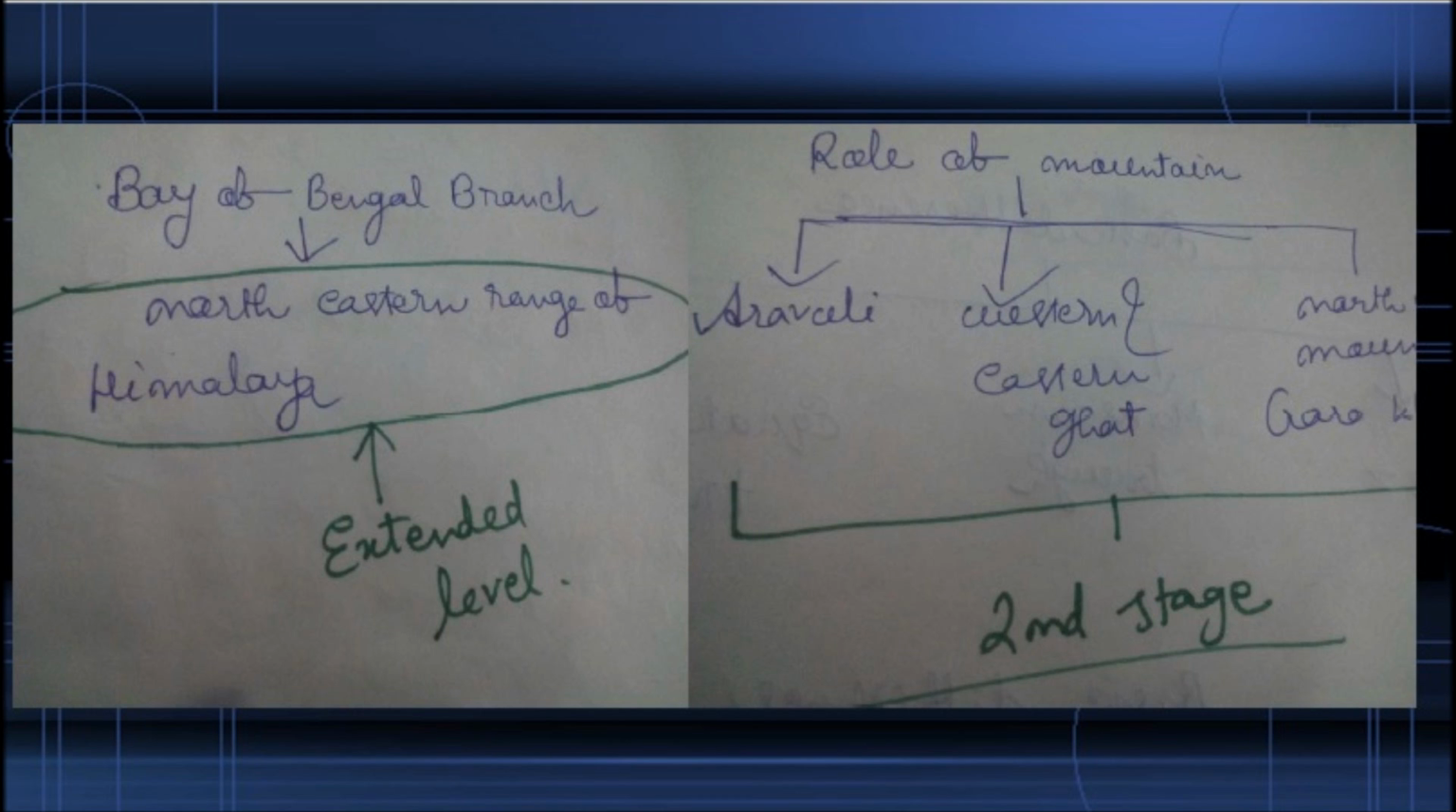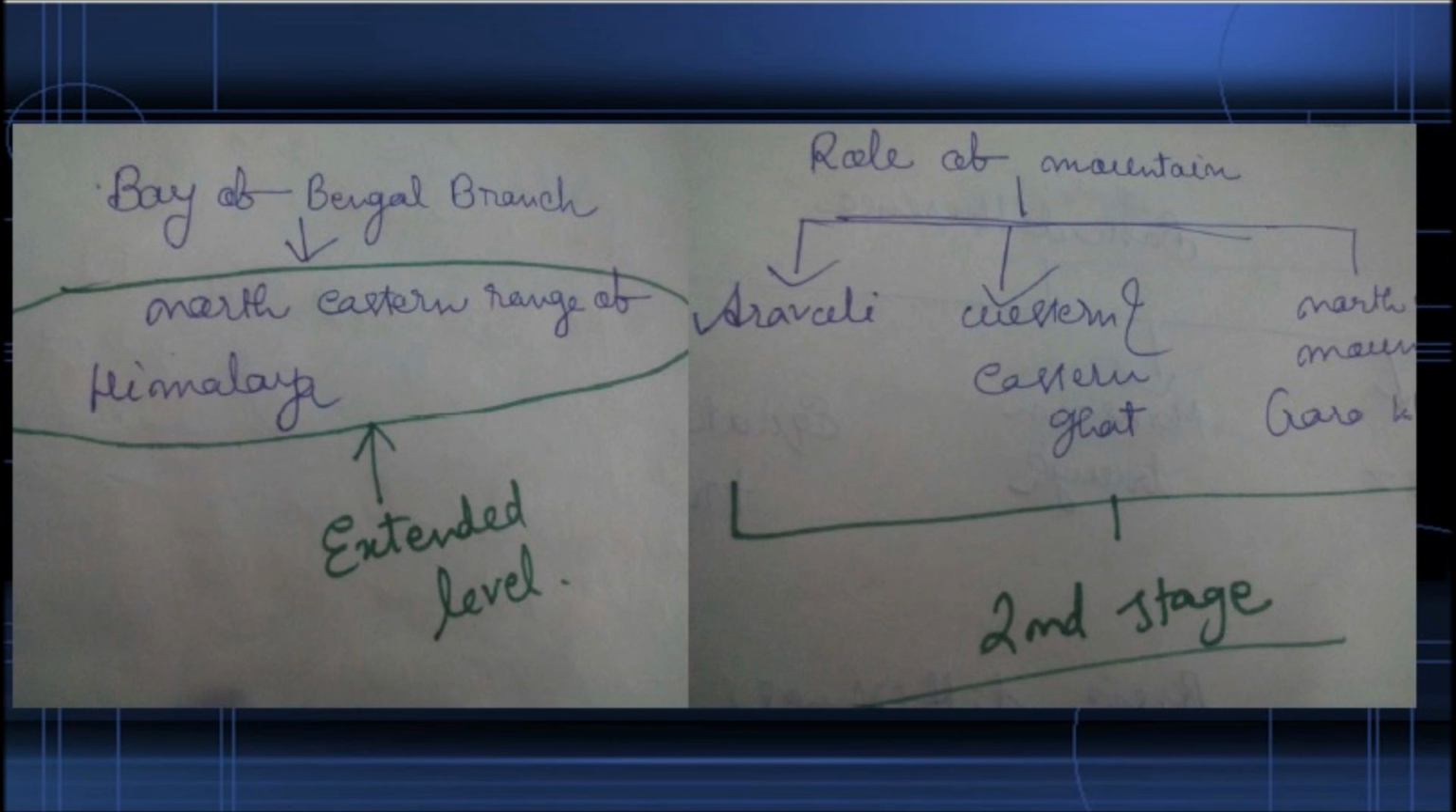If there had been no northeastern ranges of Himalaya in northeast India, would we have evidenced the abundance of rainfall in India, especially in the Ganga plain? It is our duty to explore. It is an extended level study. Then again, in a wholesome view, in an explorative manner, in all theories of monsoon, we have to examine the role of mountains.